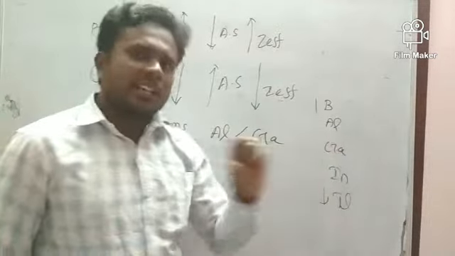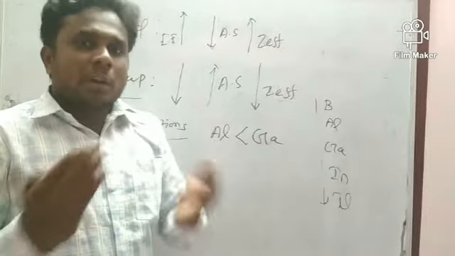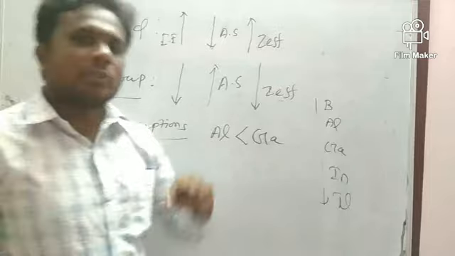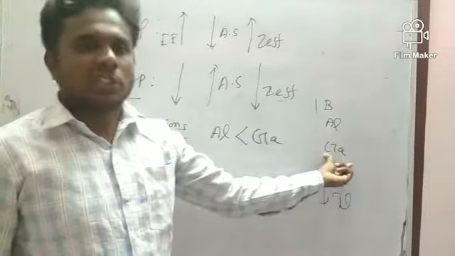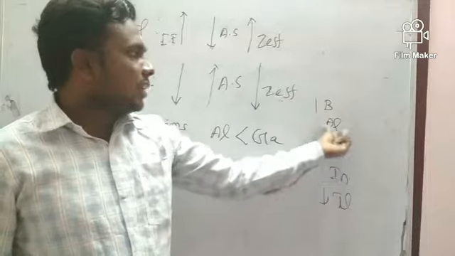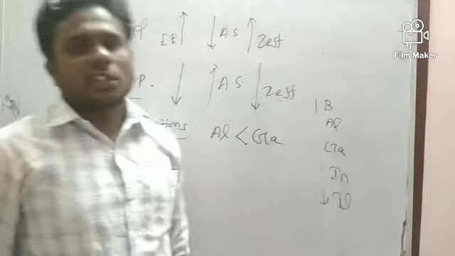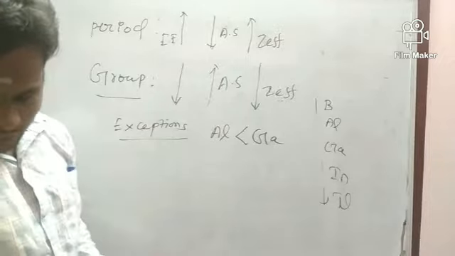I told you, when the atomic size is decreasing, what will happen? The nuclear power increases, so it is very difficult to remove the electron from its valence shell. So the gallium atomic size is very small when you compare it with aluminum. So when compared with aluminum, gallium has higher ionization energy. Okay? Same as this, some other examples they have also given to us.